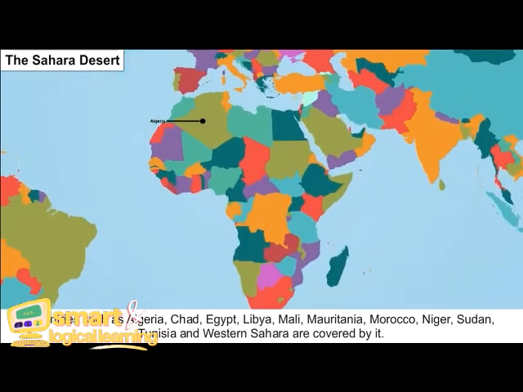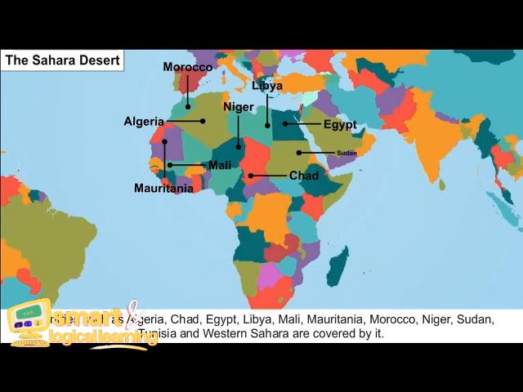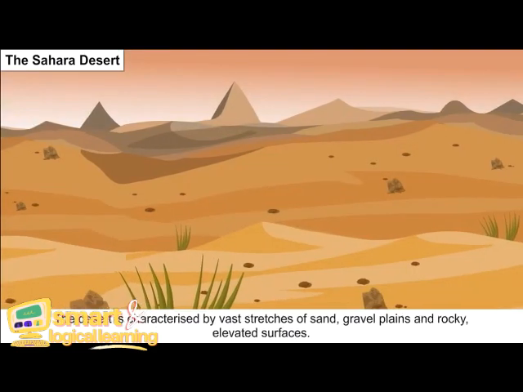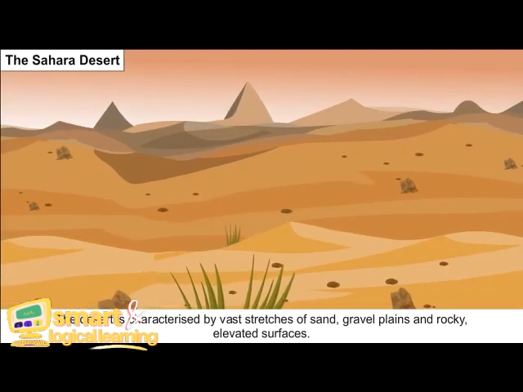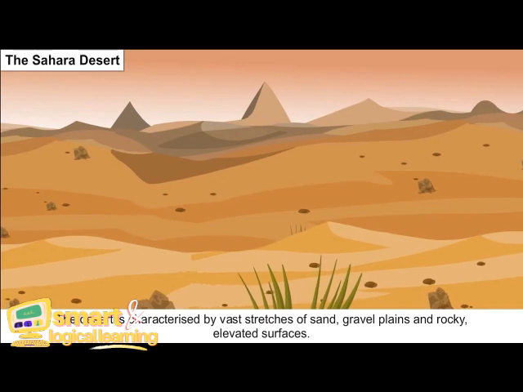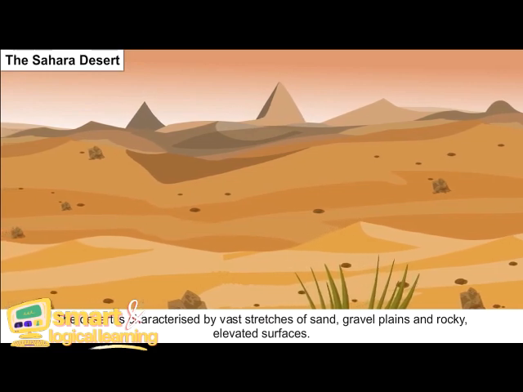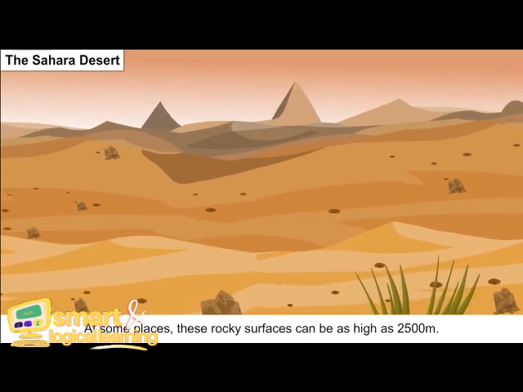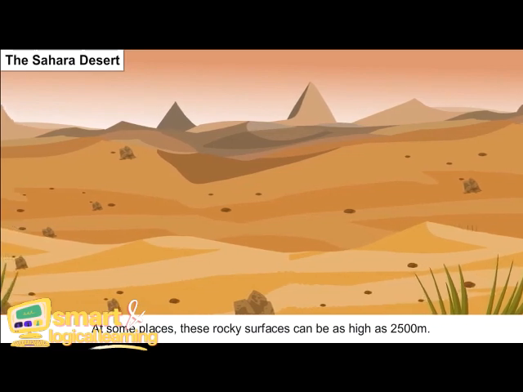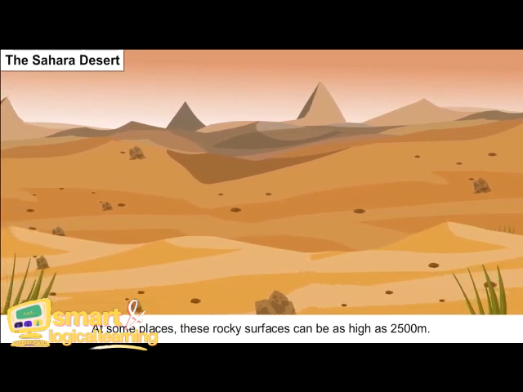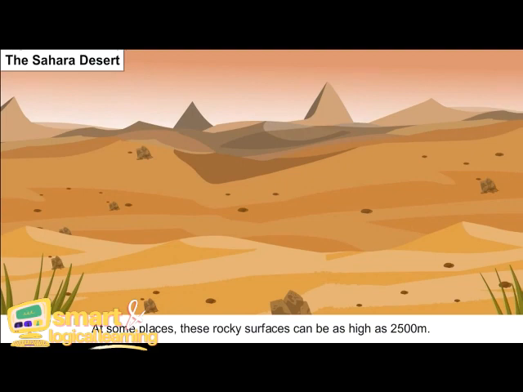Countries such as Algeria, Chad, Egypt, Libya, Mali, Mauritania, Morocco, Niger, Sudan, Tunisia and Western Sahara are covered by it. The desert is characterized by vast stretches of sand, gravel plains and rocky, elevated surfaces. At some places, these rocky surfaces can be as high as 2,500 meters.